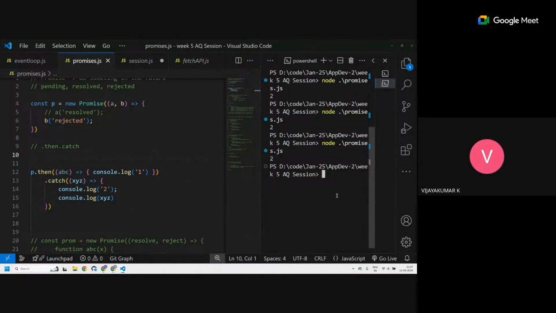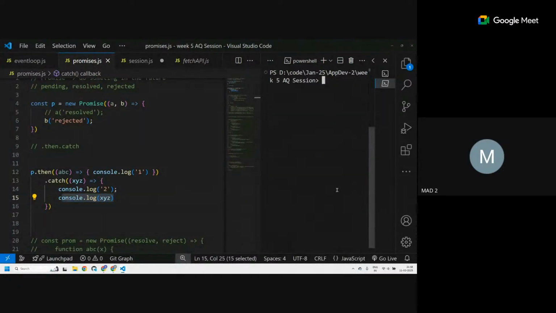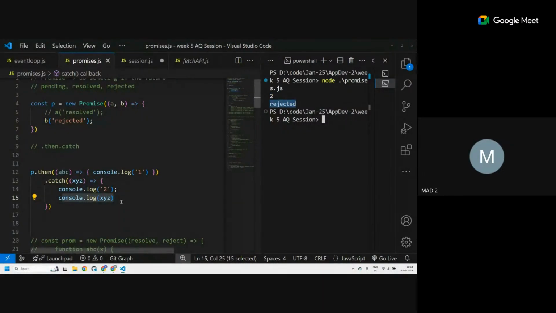Sir, if you don't give a value within the brackets, if you leave it empty, which one will it give, only 2? No, then this will give 2, this will give undefined. Right now, line number 4 will print out 2, line number 15 will print out the value that I gave in the promise rejection. Let's see. Line number 2, the 2 got printed and then rejected got printed. How does this rejected come? It comes from the value that I rejected with.